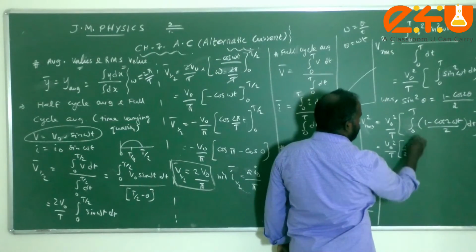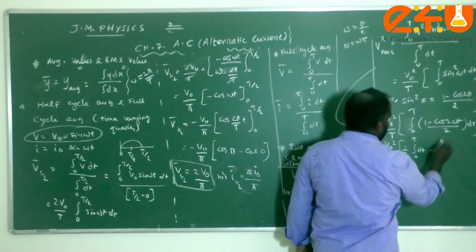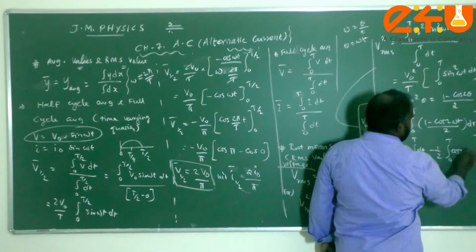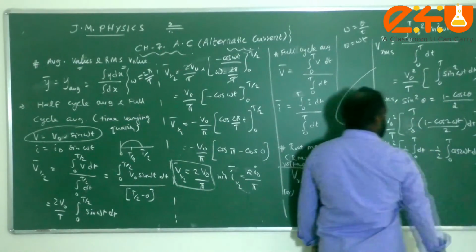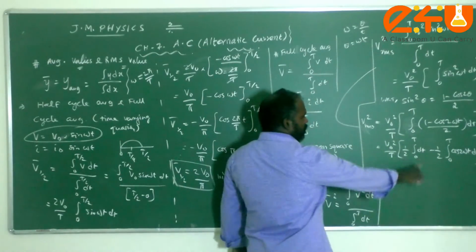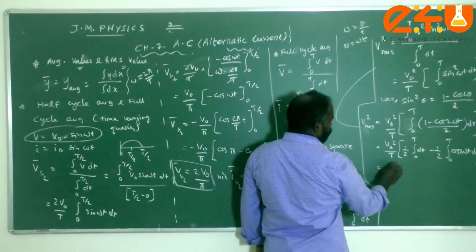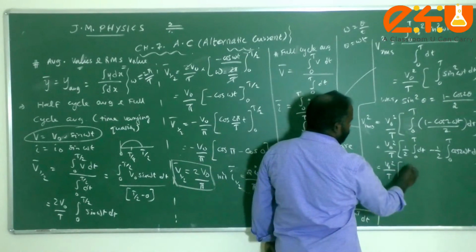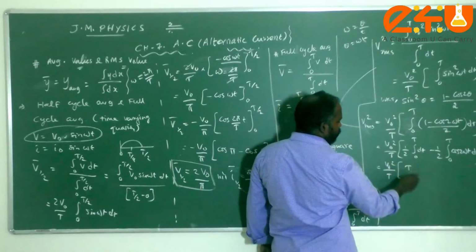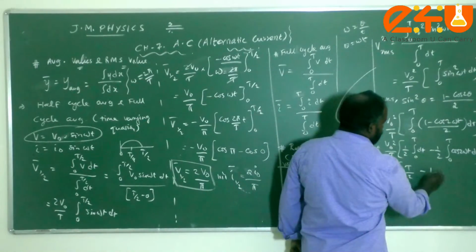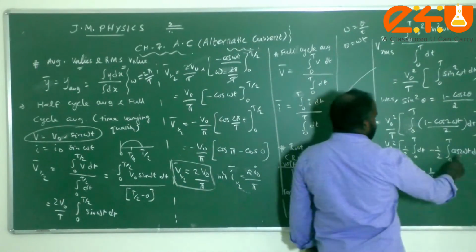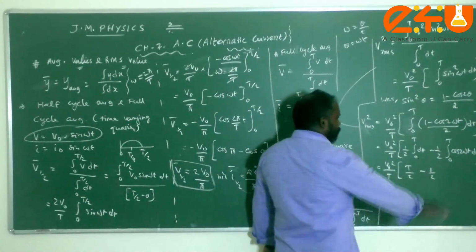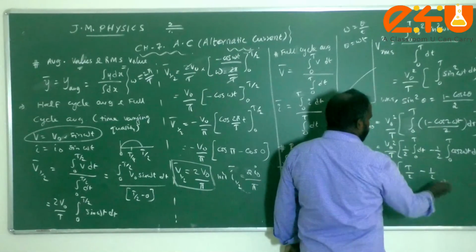1 by 2 integral 0 to t dt minus 1 by 2 integral 0 to t cos 2 omega t dt. The integral of dt, you know, is t by 2. So therefore V naught square by t into, this integration value is t, and 2 is there. So t by 2 minus 1 by 2 into sine 2 omega t by 2 omega. But anyway, the evaluation of this integral value becomes 0.